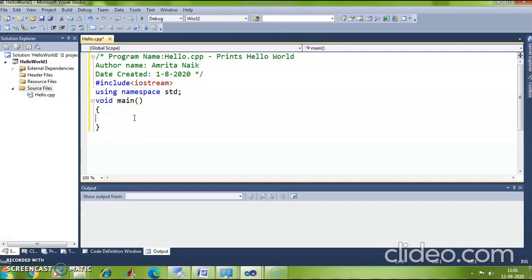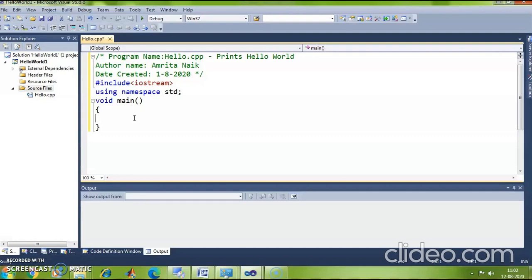Okay. Now my next step is to print hello world on the screen. To print hello world or to print anything on the screen, I need to use an object. Which is that object? Should I use cin object or should I use cout object?